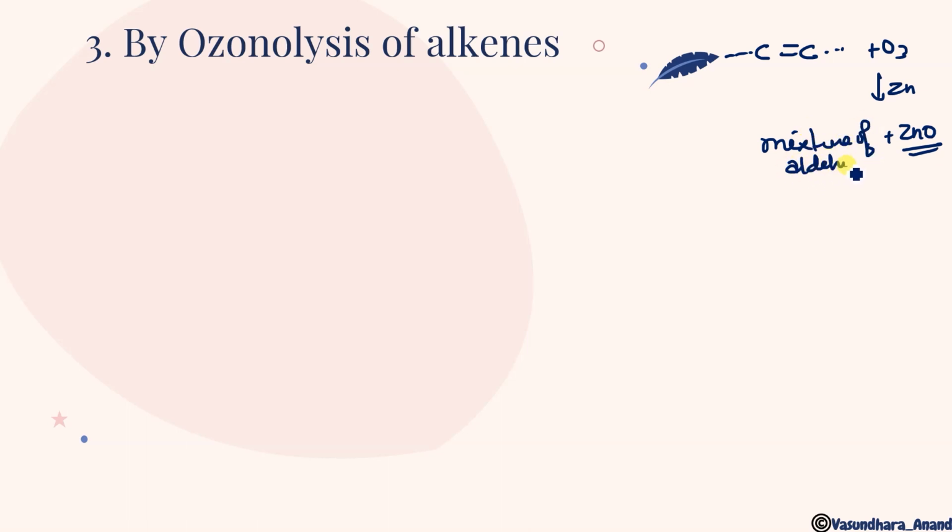aldehydes. दोनों aldehyde हो सकते हैं, same or different, depending. Ketones, दो ketones हो सकते हैं, same or different, और aldehyde and ketone हो सकते हैं, मतलब one aldehyde and one ketone it will be. Got it? So ये याद रखना हमेशा, it will give you two products. Ozonolysis of alkenes will always give two products. Either it may be 2 moles of the same compound, or 1 mole each of two different compounds.